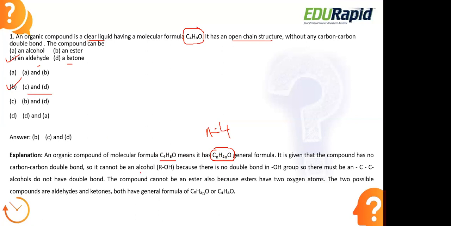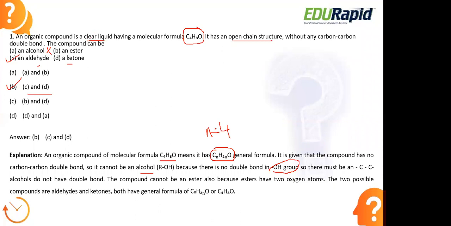So definitely it cannot be an alcohol, because if it has to be an alcohol, there should be a hydroxyl group connected to one of the carbons. Since there is no hydroxyl group present, it cannot be an alcohol, so we cannot consider the first option.